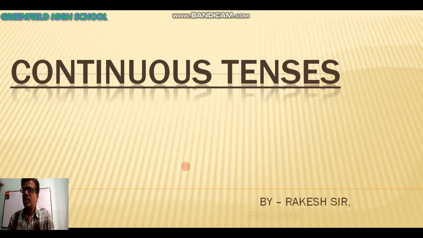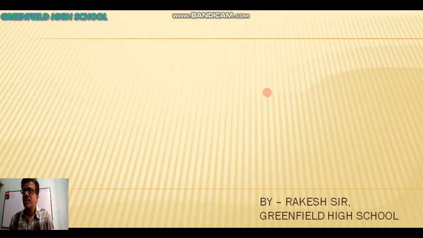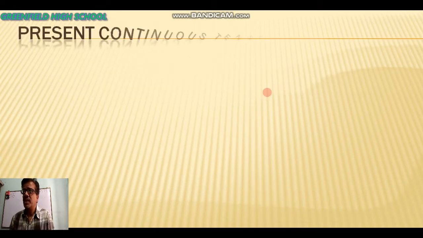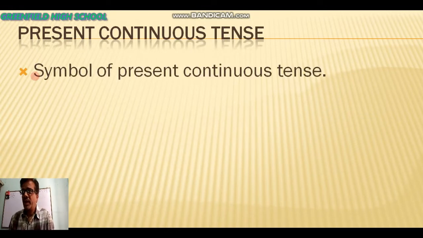As we know, according to tense, there are three kinds of continuous tenses also. But now I will teach you two kinds of continuous tenses. First is present continuous tense, and present continuous tense is the most important topic for us. Why? Because what we are doing, which type of action is done, it is mentioned in present continuous.